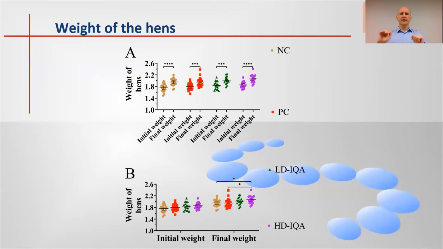But at the end, in the high dose alkaloid supplemented group, the weights of the hens were significantly higher compared with both controls.